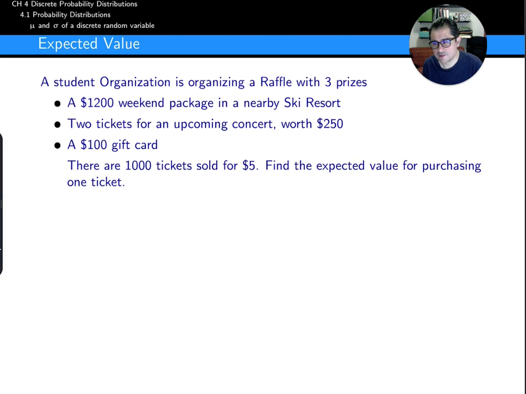There are 1,000 tickets sold for $5. Find the expected value for purchasing 1 ticket. The expected value in this case is, if you buy the ticket, what do you expect to get back from it? Of course, it doesn't make a lot of sense for playing it one time only. But it would make more sense if this student organization made this same raffle every year, and I purchased a ticket every single year. After several years, I would have won maybe one time one of the prizes and lost the others.